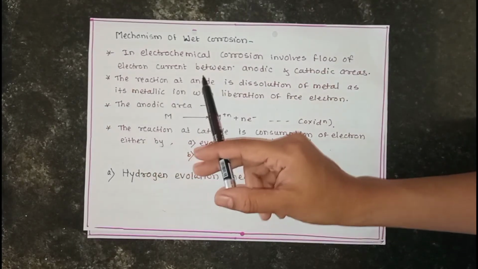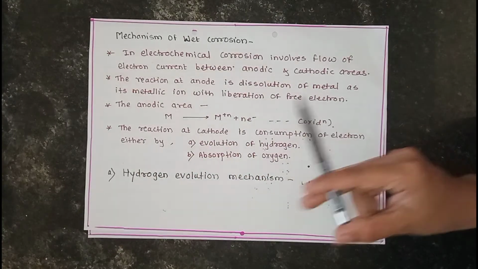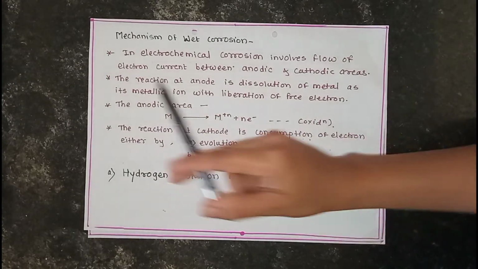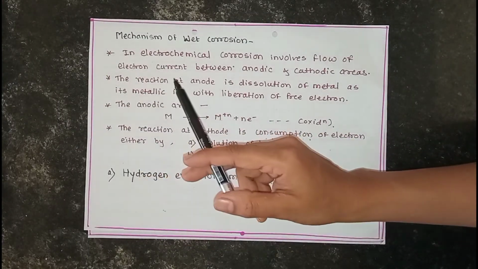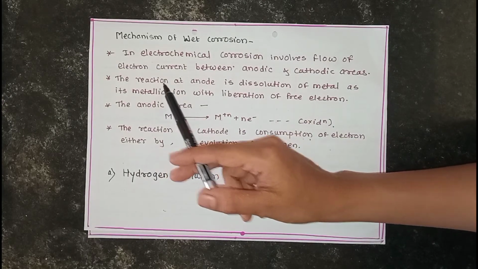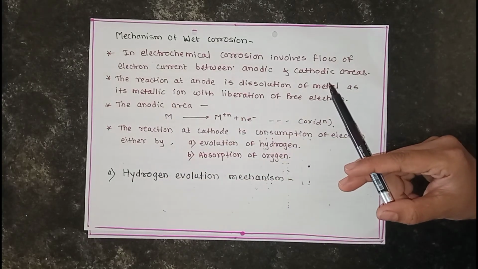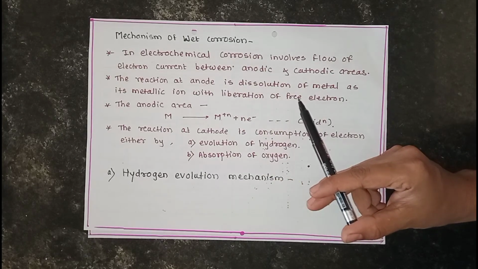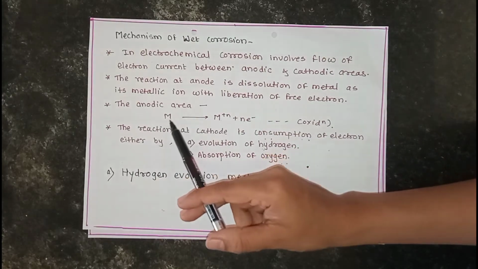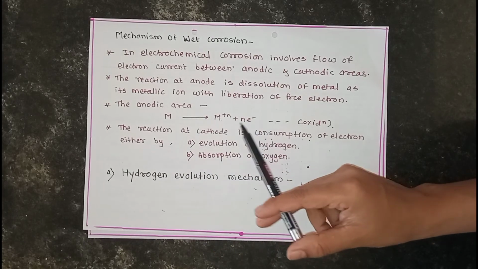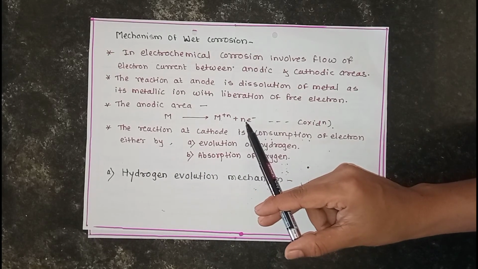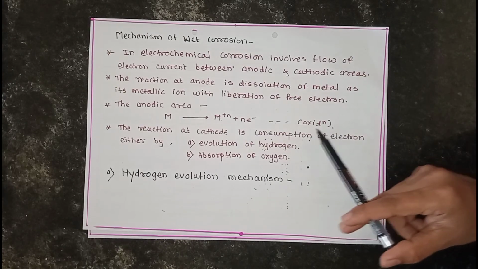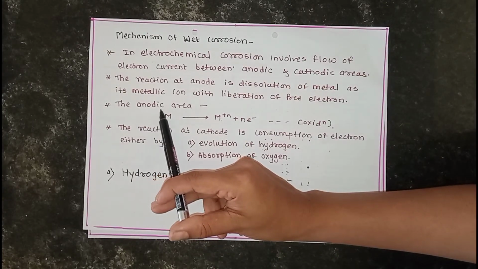Second, the reaction at the anode is dissolution of metal as metallic ions with the liberation of free electrons. So at the anode the oxidation reaction is always carried out, meaning the dissolution of metal will be there and it liberates free electrons. In the anodic areas, the metal loses its ions into solution and loses electrons. That's why oxidation always takes place at the anode.